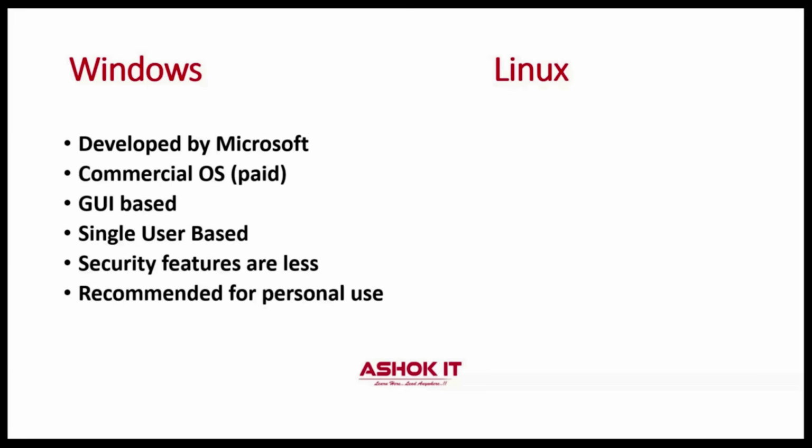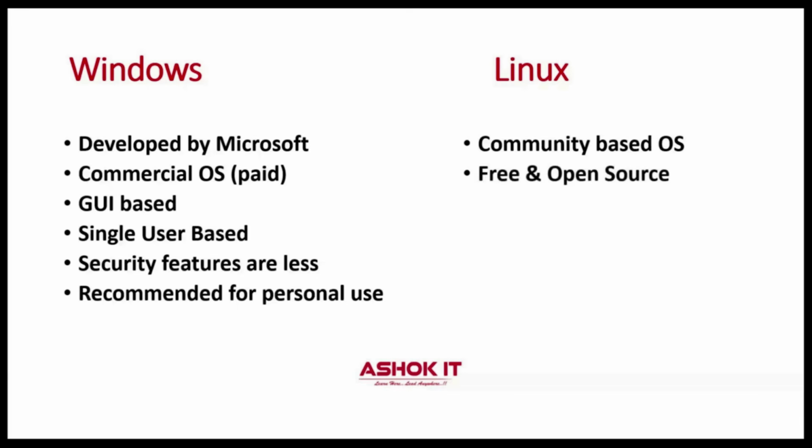But in the real time, as part of our project's development and project operations, project deployments, we are going to use Linux machines. What is Linux? Linux is community-based operating system. That means it is not belongs to any company. And Linux is free operating system and it is open source. You no need to pay the money in order to use this Linux operating system. And this is CLI based operating system. CLI based operating system nothing but command line operating system.